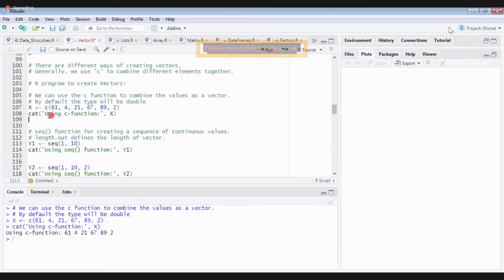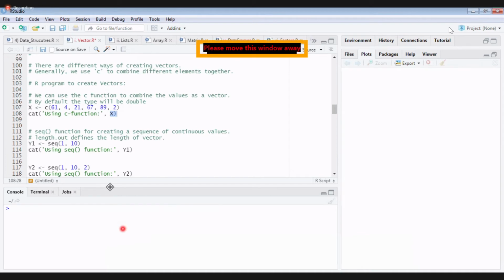The cat function is used for printing the string you give it and the values from that variable. x is a variable, and from that variable's values it is printing. So cat, the string in this, will print this. Now here we have what?